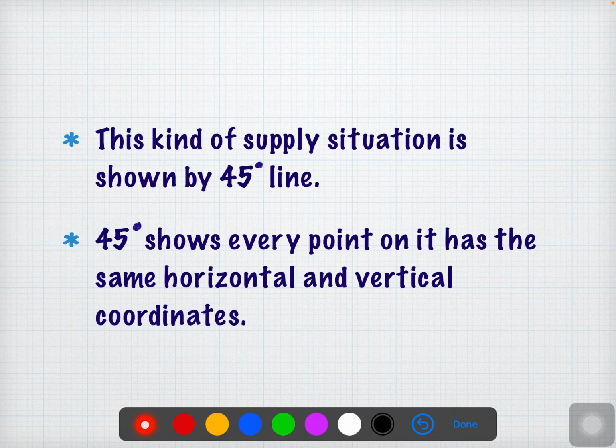And let's talk about the next one. I just told you it's a 45-degree line, and the supply curve has horizontal and vertical coordinates.